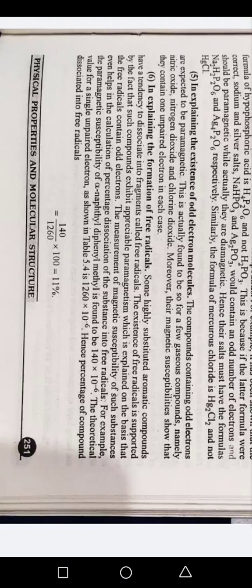For example, the paramagnetic susceptibility of alpha-naphthyl diphenyl methyl is found to be 140 into 10 to the power minus 6. The theoretical value for a single unpaired electron, as shown in table 5.4, is 1260 into 10 to the power minus 6. Hence, the percentage of compound dissociated into free radicals is equal to 140 by 1260 into 100, which is equal to 11%.